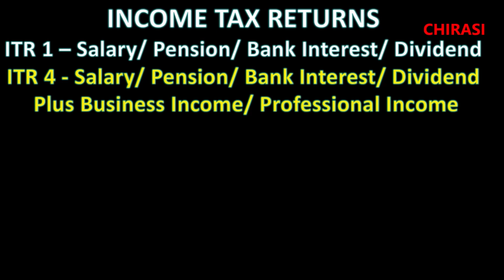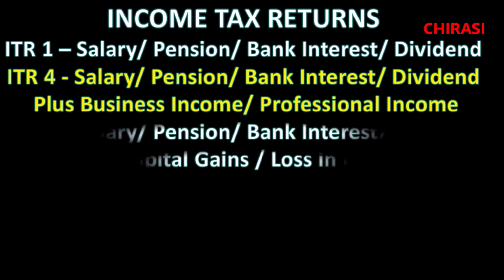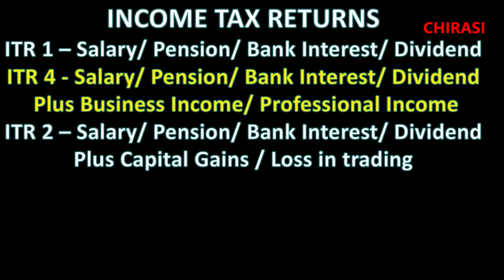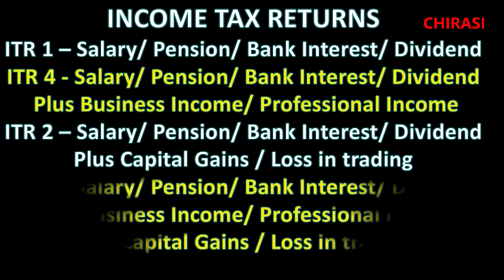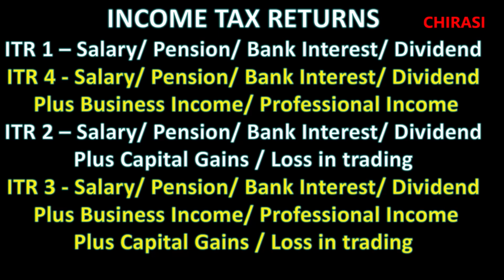For trading in shares, mutual funds, redemption, etc., it is ITR 2 if you have only salary or pension plus bank interest. If you have business income and professional income besides pension and trading in shares, you have to file